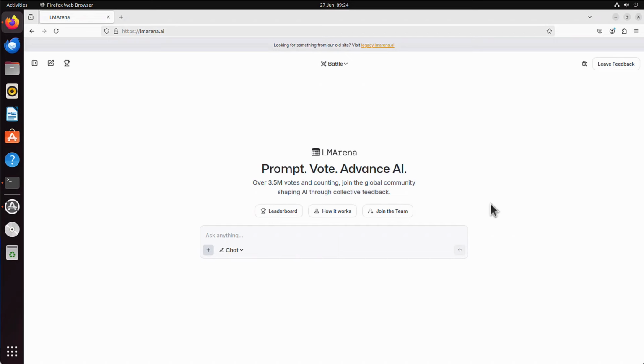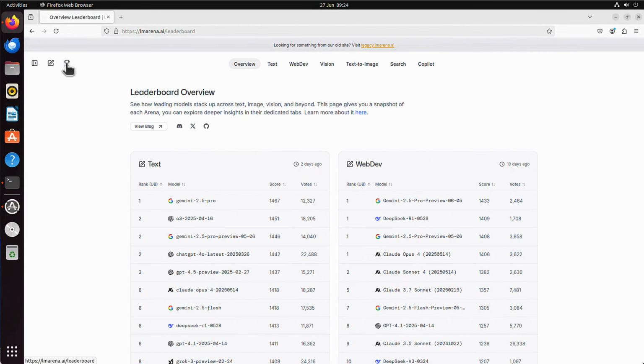As you can imagine, the fact that you ask questions and pick what you think is the best answer makes you kind of an AI tester for that website. I mean, you can click that trophy, like World Cup, leaderboard icon in the top left corner, and you will see the score for each AI model displayed in real time. And there are different sections, like which one is best for text, for web development.